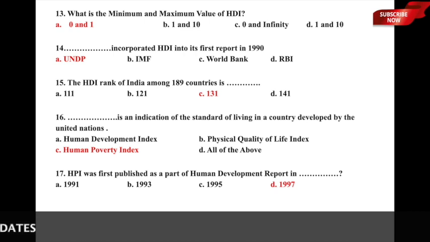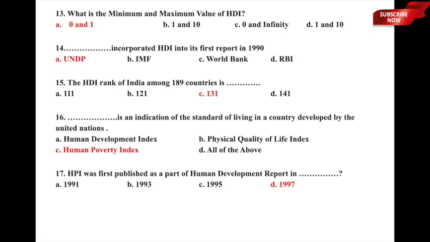So here the minimum and maximum value of the Human Development Index, or HDI, is: minimum is 0 and maximum is 1. If you look at low human development, then you are looking at figures which are towards 0. If you are looking at countries with very high HDI, you are looking at figures closer to 1, and in the middle you have the middle group. So option A, 0 and 1, that is minimum 0, maximum 1, is the value of HDI. I hope that is clear.